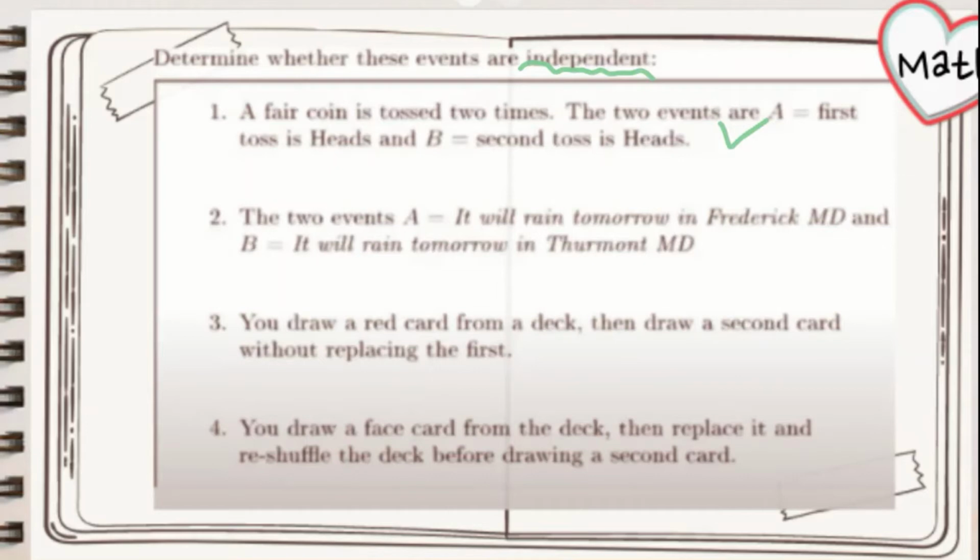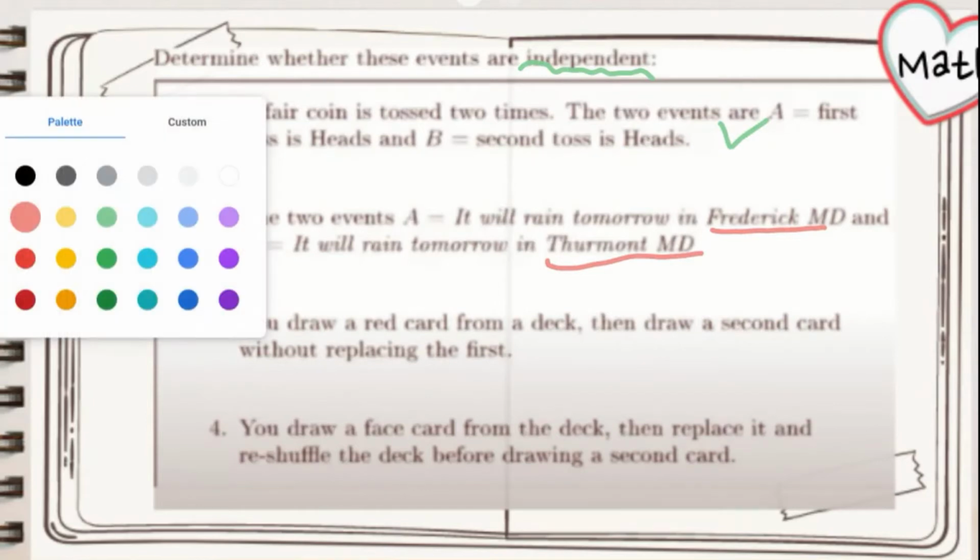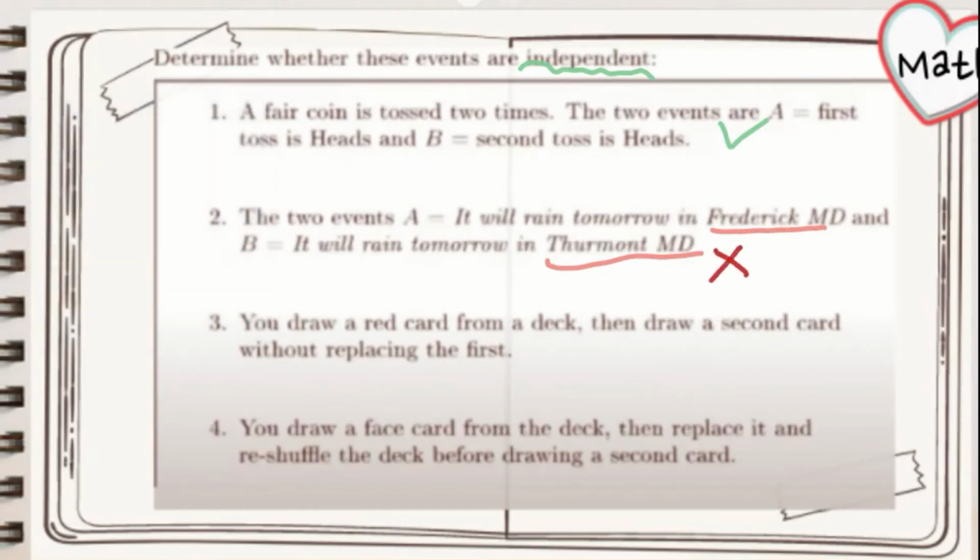We're going to try to solve for the second, third, and fourth scenario. The second scenario says that the two events A equals it will rain tomorrow in Frederick, Maryland, and B equals it will rain tomorrow in Thurmont, Maryland. Those events are not independent. They're not independent because it is probably also raining nearby the two places. If it's raining in Frederick, that means it will also rain in Thurmont. They have an impact on each other's probability.